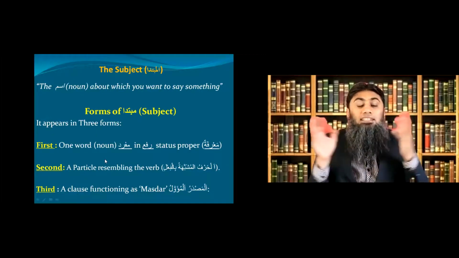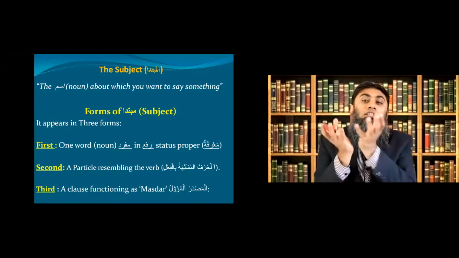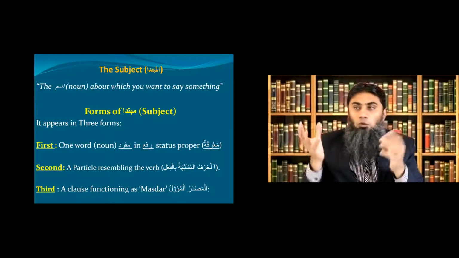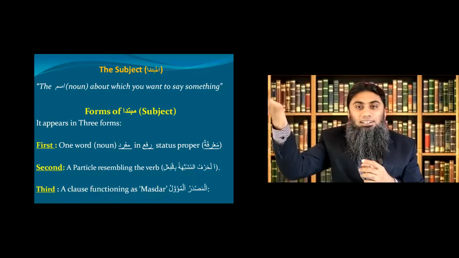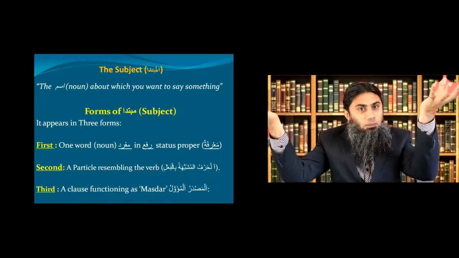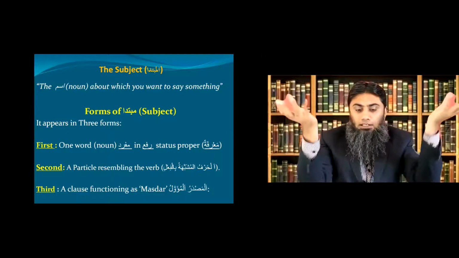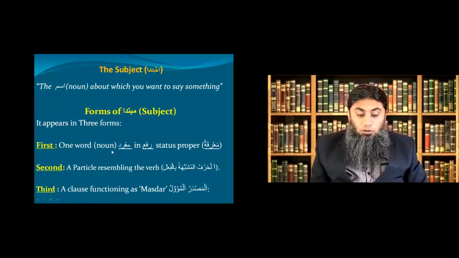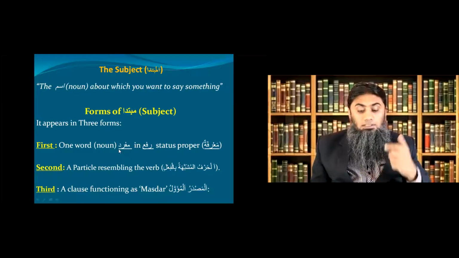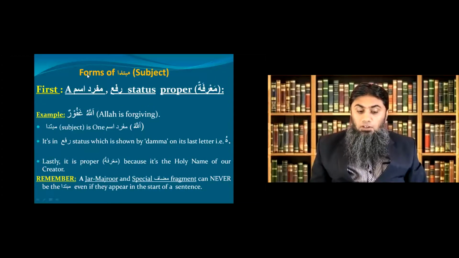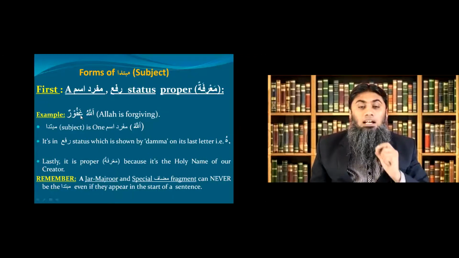You can say in a sense that we have three buckets of mubtada. One bucket is the one word bucket, the second is the second form, and the third is the third form. There are three buckets. In this first bucket of one word mubtada, let's look at the detail. This one word mubtada can sometimes appear as a clear one word.